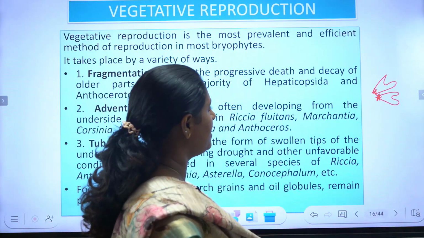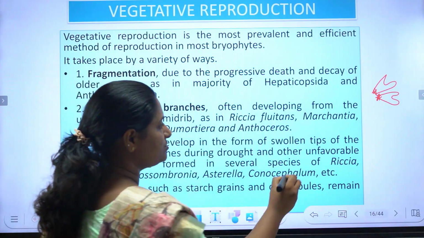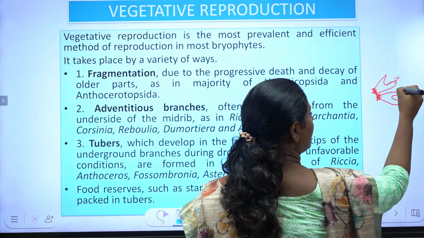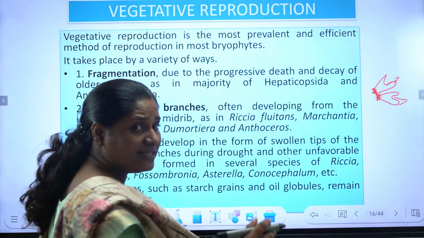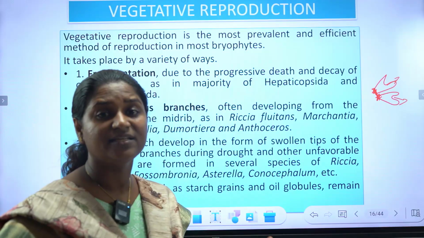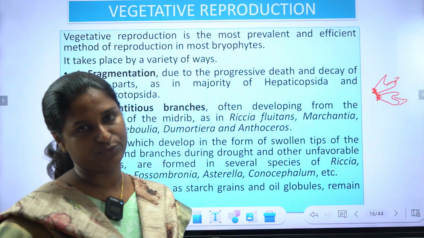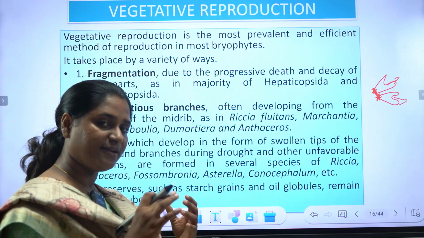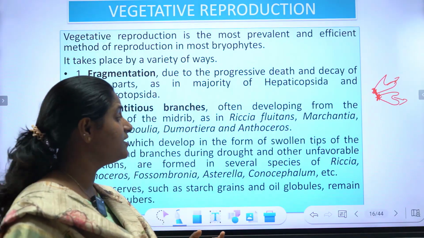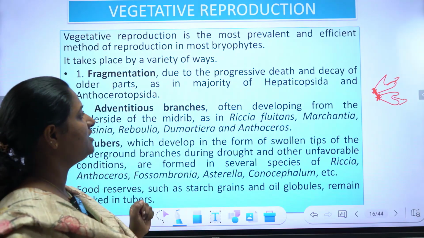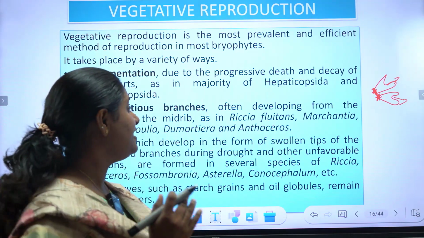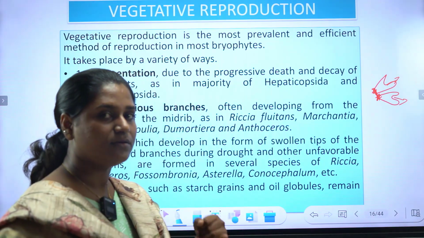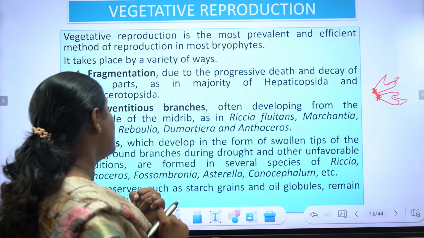So these parts subjected to death and decay, as a result each of the fragments will be separated, and each fragment can give rise to a new individual. So vegetative reproduction is the most prevalent and efficient method of reproduction in bryophytes, among which fragmentation is due to the progressive death and decay of the older plants. So fragmentation is one of the methods.